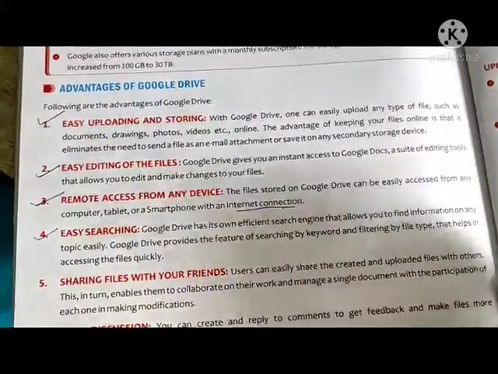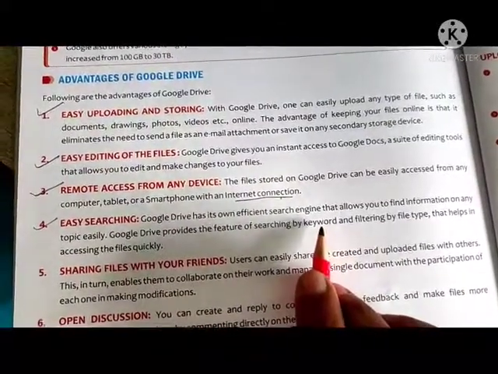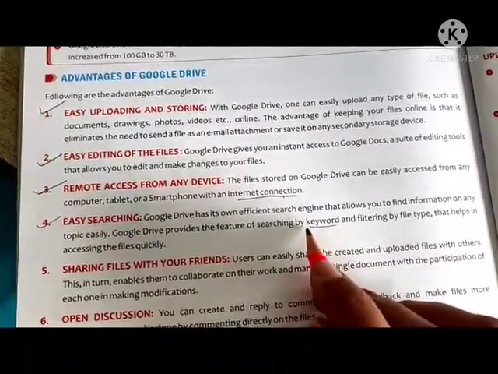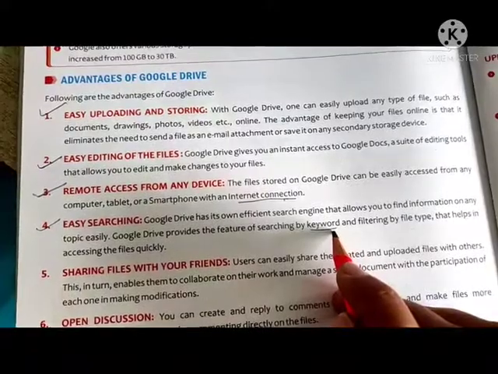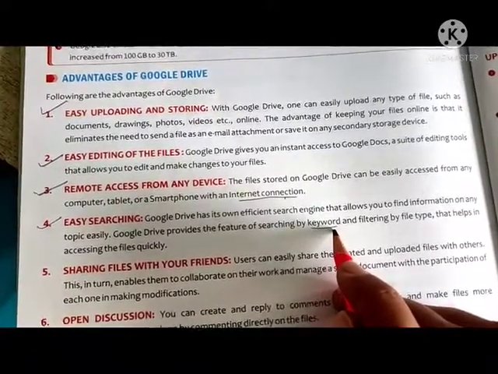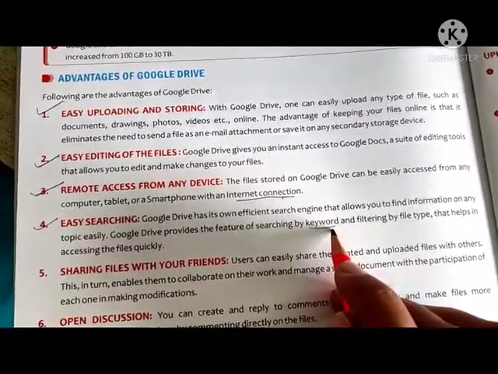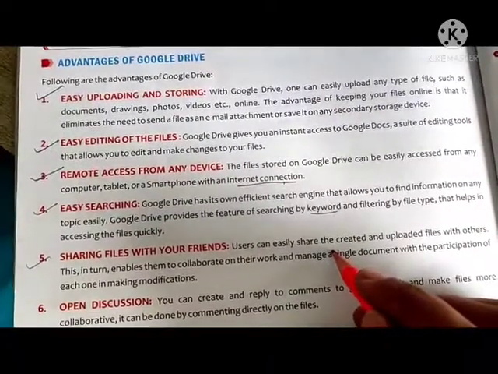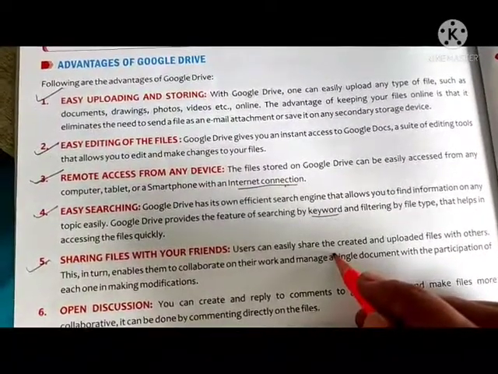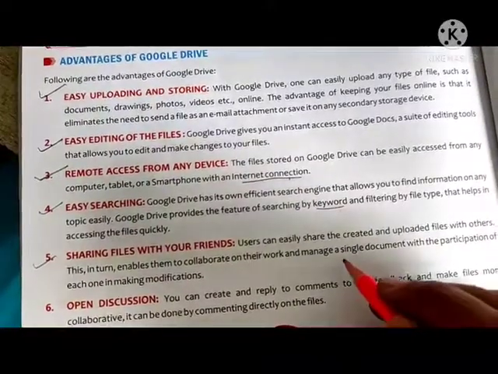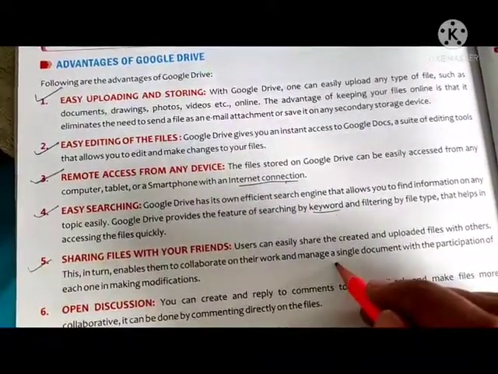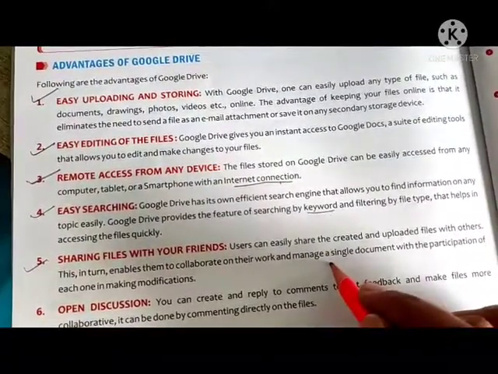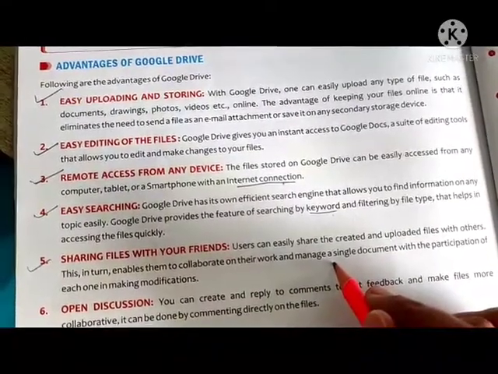Fourth is easy searching. It provides a way to search the files in an easy manner. We can type a keyword. For that we are just typing a word, then it helps us search a file in an easy manner. Fifth one is sharing files with your friends. We can also share files that are uploaded on the drive. Yes, so our friends can see it, or we can also manage a single document with the participation of each one making modifications.